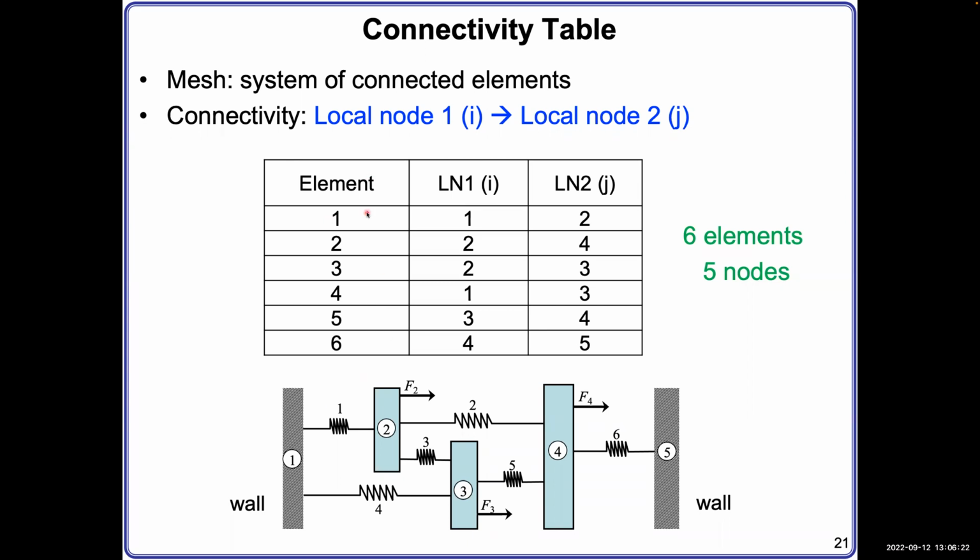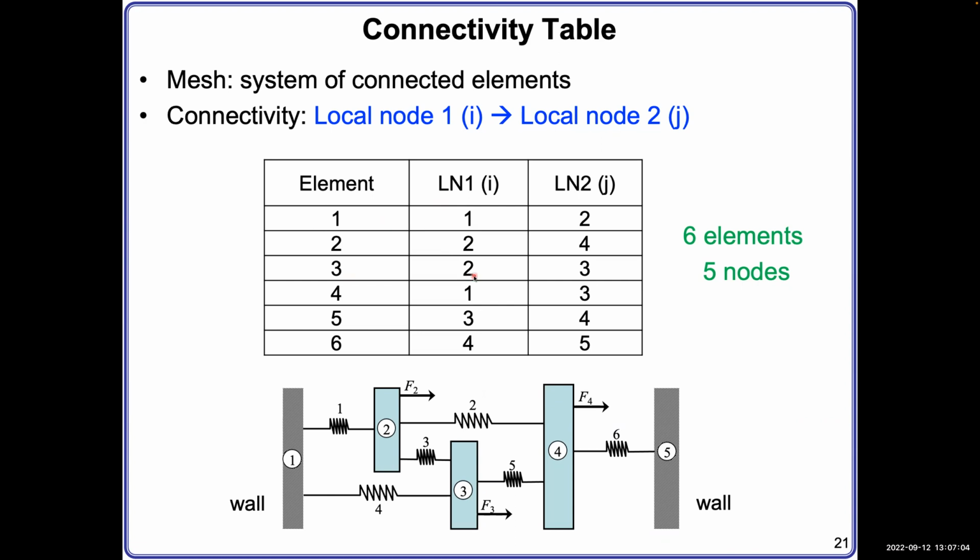And then we need to write out the node information for each element. For example, for element number 1, it has 2 nodes because this is a 1-dimension problem. So it only has 2 nodes, left and right. Here you write the nodes that enclose the element from left to right. So for element number 1, the nodes are 1 on the left, 2 on the right. For element number 2, the nodes are 2 on the left, 4 on the right, right?